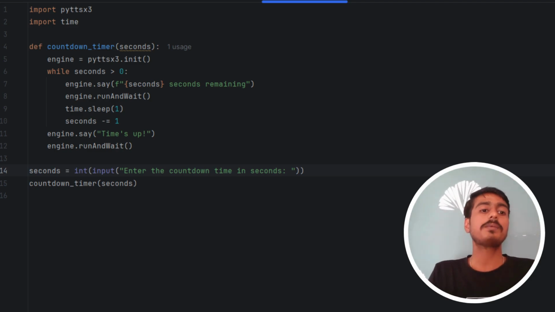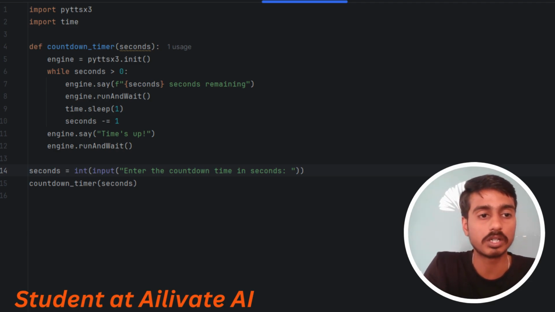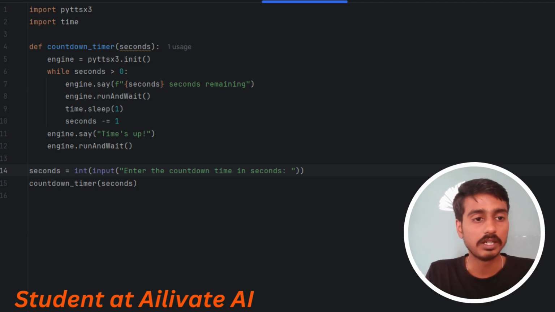If you want clarity, engine.runAndWait means it waits to complete the speech command before the program stops. It waits to finish the speech command through voice.